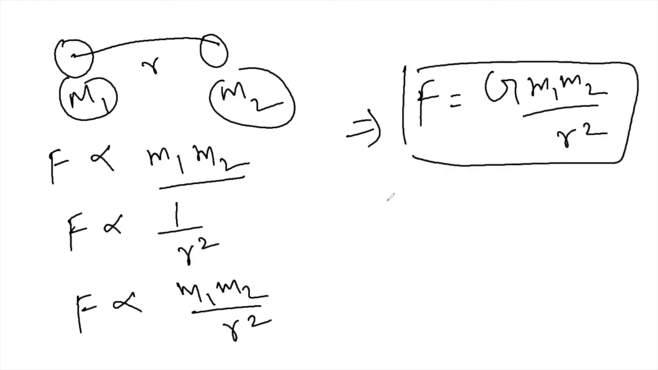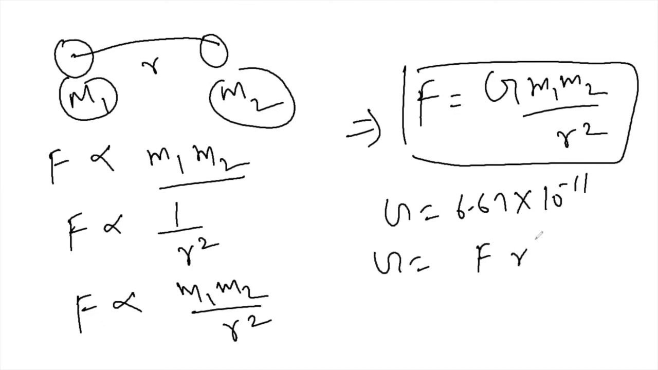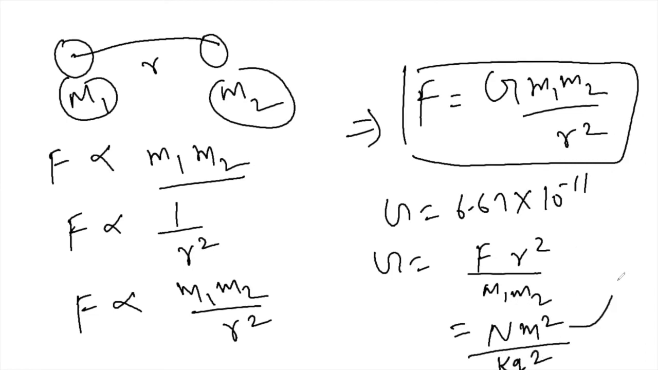This is a constant, so G is simply 6.67 times 10 raised to the power minus 11. Now if you want the unit of this, G is equal to F r squared divided by m1 m2. F is in newtons, r is the distance between the objects, which is meter squared, and the two masses multiplied give kilogram squared. So you write down this unit here.